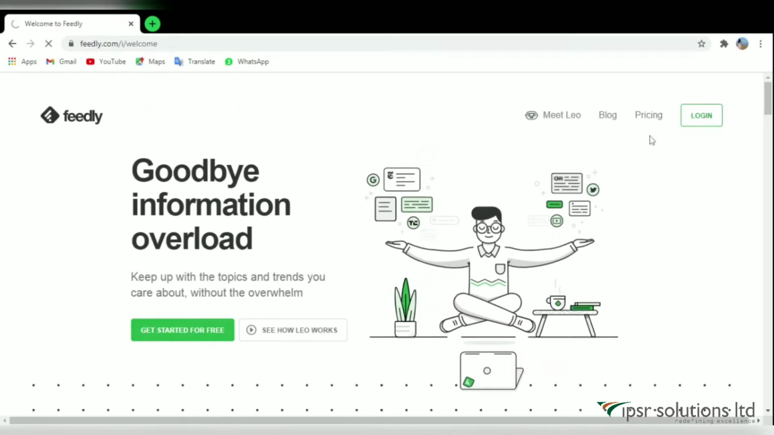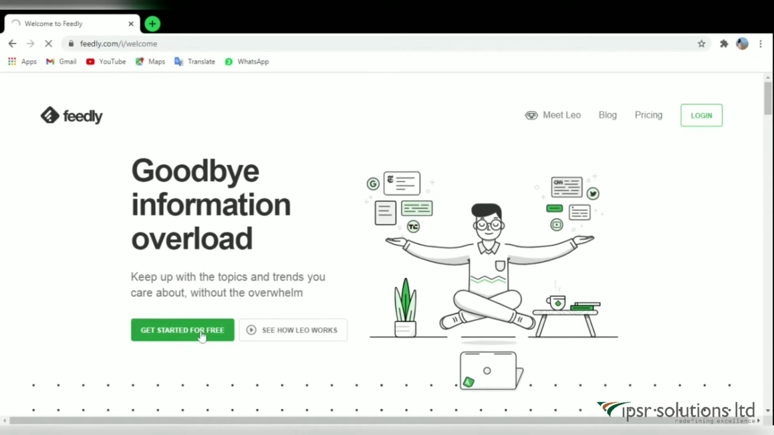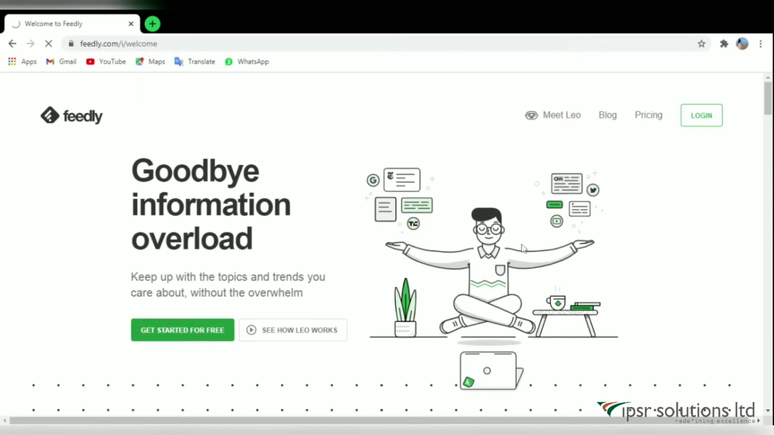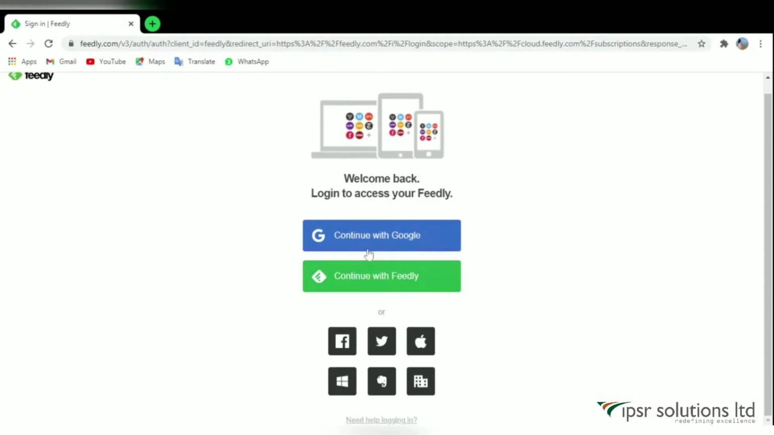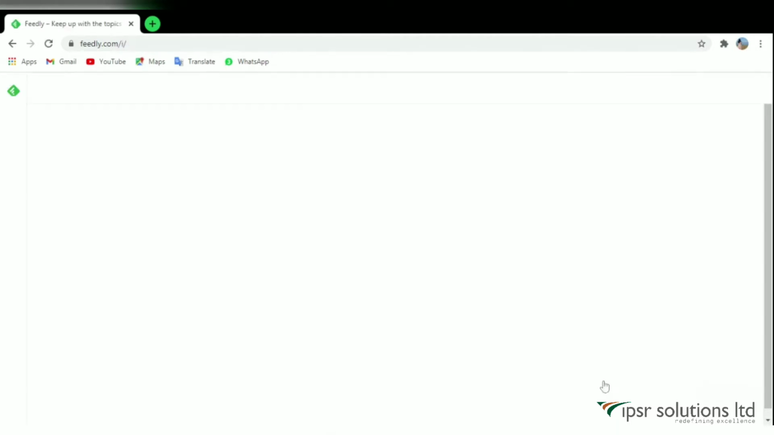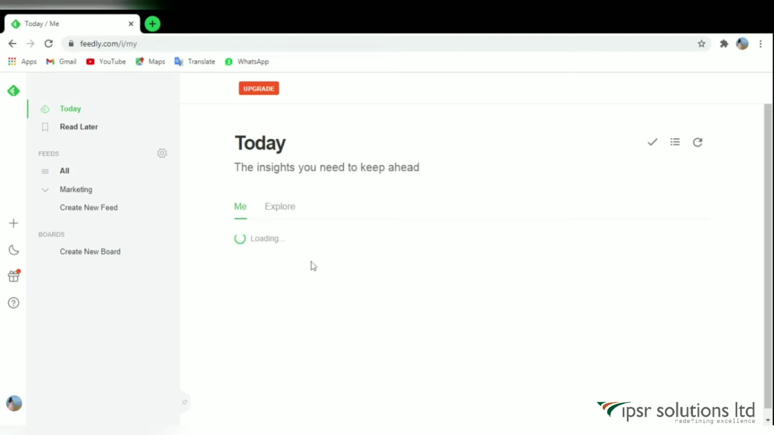Here we can get started with a free account, or you can sign up using a Google account or other social networking platforms like Facebook, Twitter, etc. Here I already signed up and am going to log in. Feedly was first released in 2008.